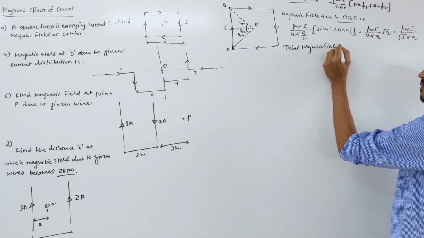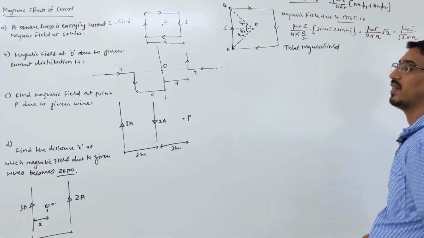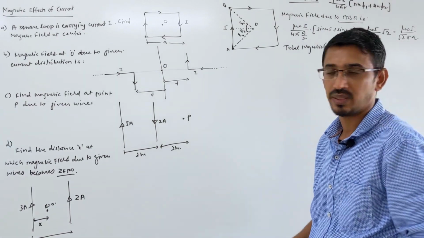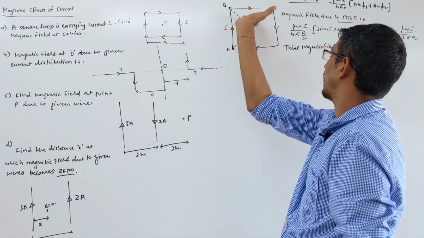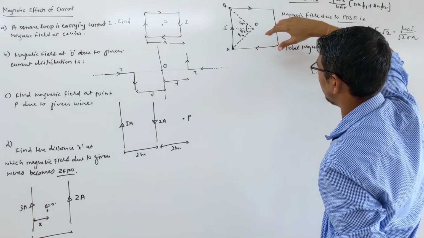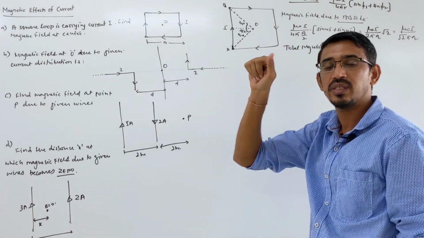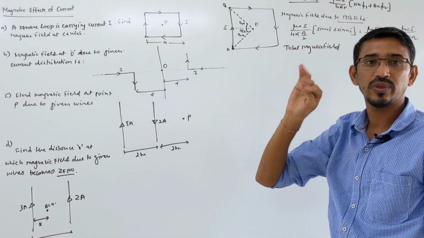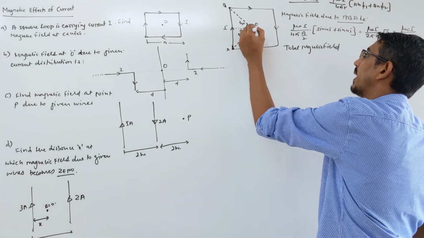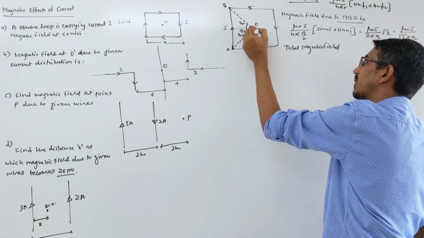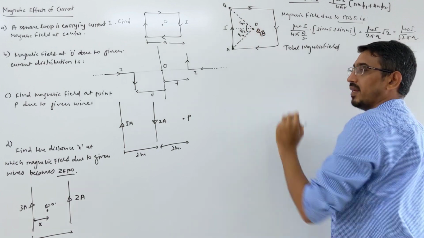Now what is the total magnetic field? Total magnetic field means we have similar 4 wires, and due to all wires the field is inward. Look here, this wire, what is the field? Inward. Due to that wire, inward. Due to this wire, inward. Due to that wire also, inward. Thumb shows the direction of current, fingers show the direction of the magnetic field. So the magnetic field due to all these 4 wires is inward, meaning the same direction, so we can add them, right?